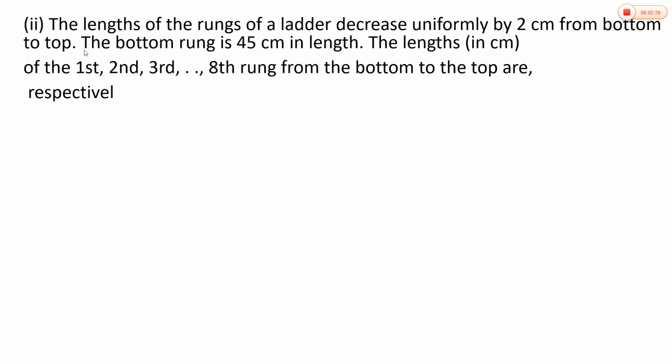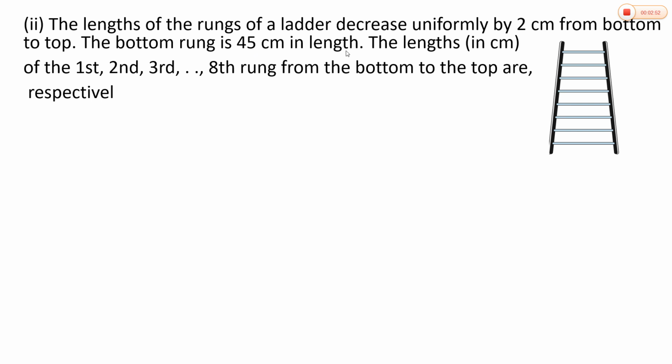See the second example here. The length of the rungs of a ladder decreases uniformly by 2 centimeters from bottom to top. The bottom rung is 45 centimeters in length.